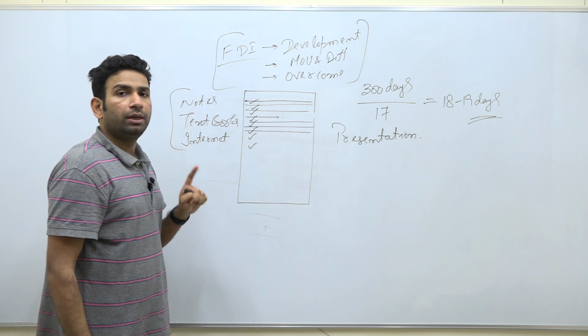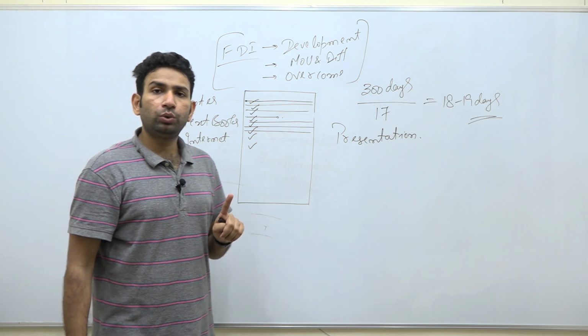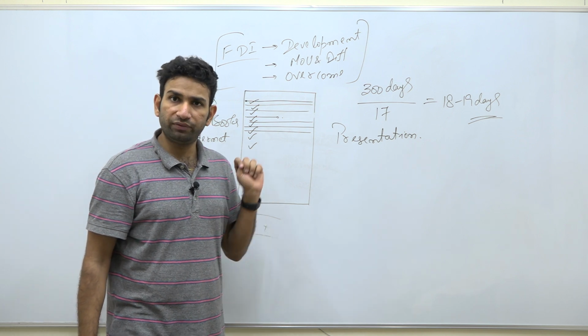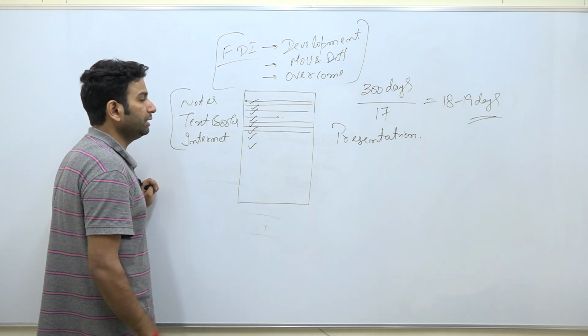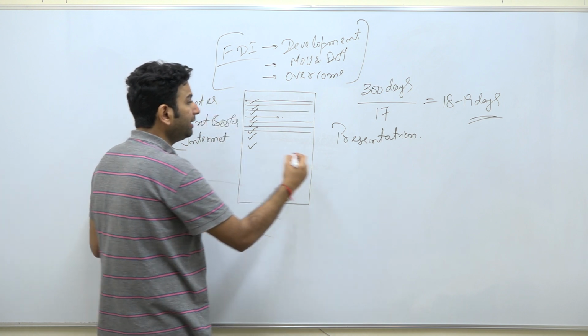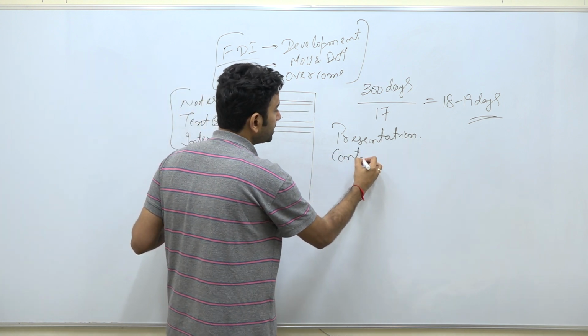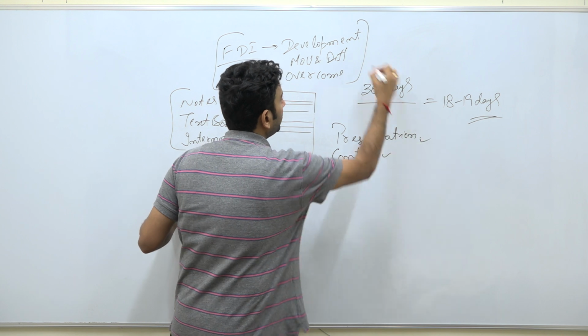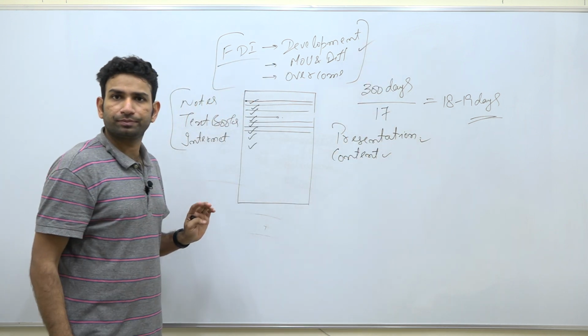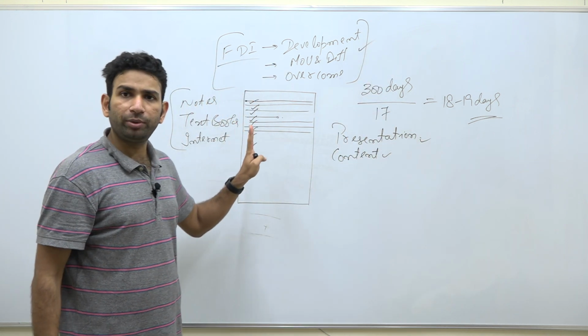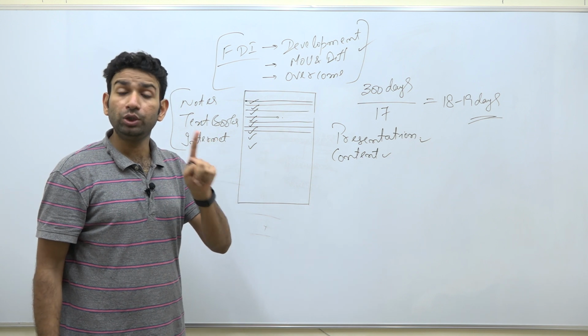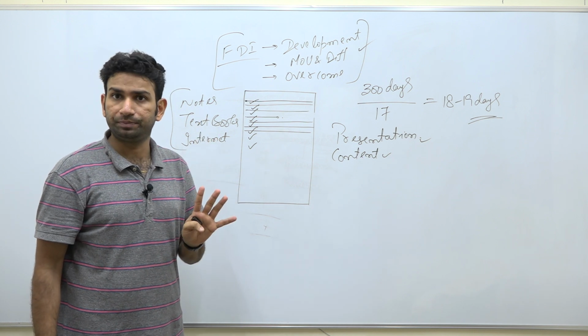Okay, the second thing that you need to work on from the very first day is that whatever content I'm providing is as per the requirement of the question. Okay, so content needs to be taken care of from the very first day to learn how to write a good answer.